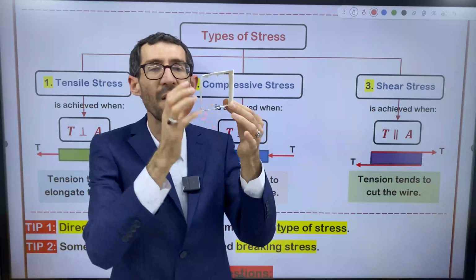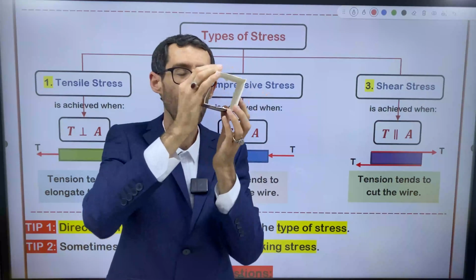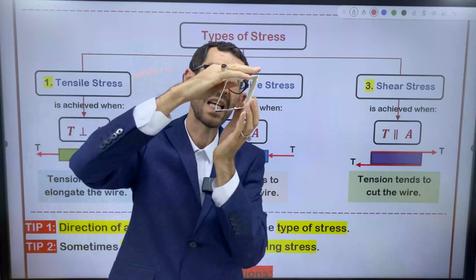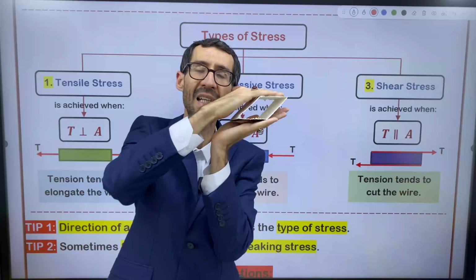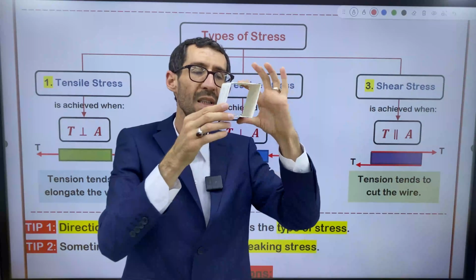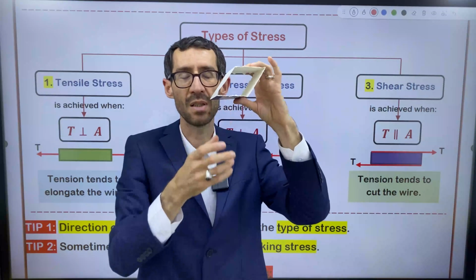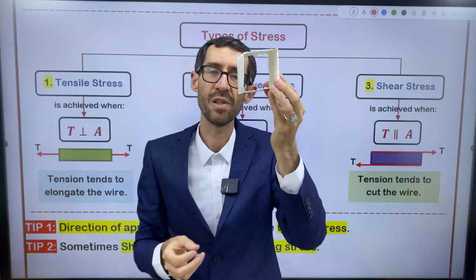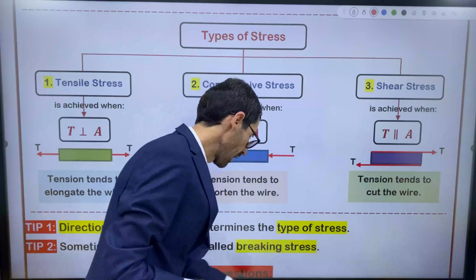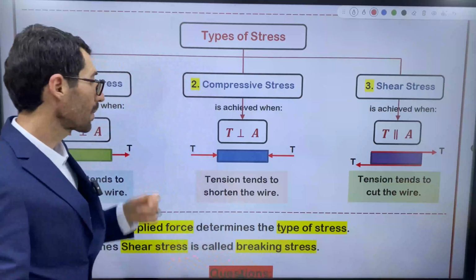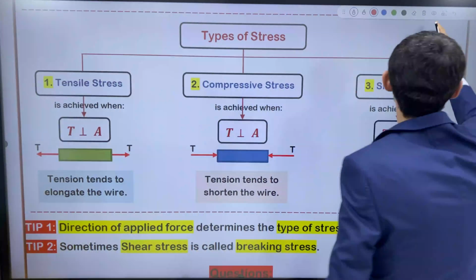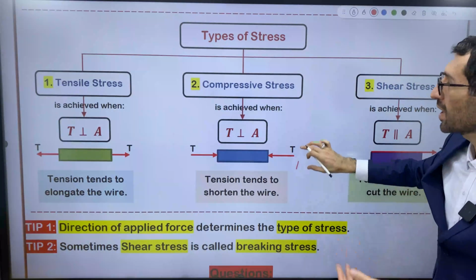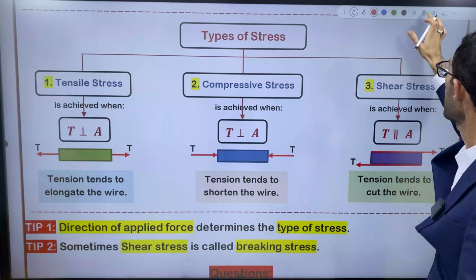Whenever you apply force on it, whenever you use two tensions in parallel direction, the object changes to a lozenge. That's why this is called shear stress. So this is about the types of stress.